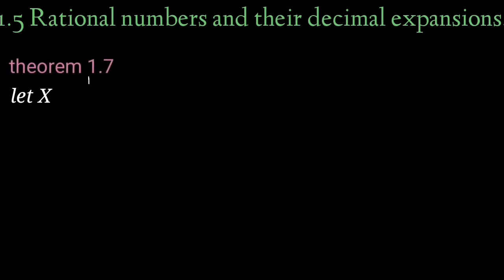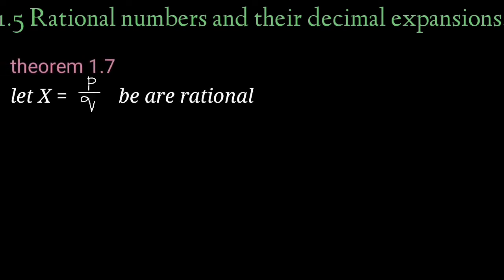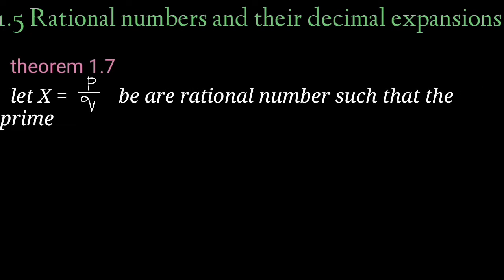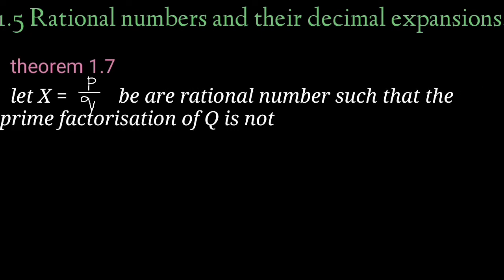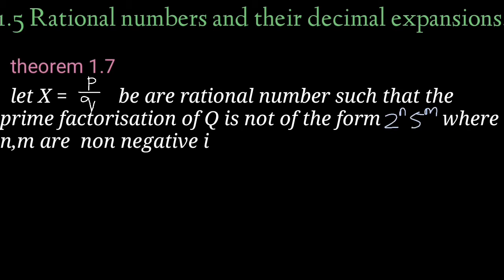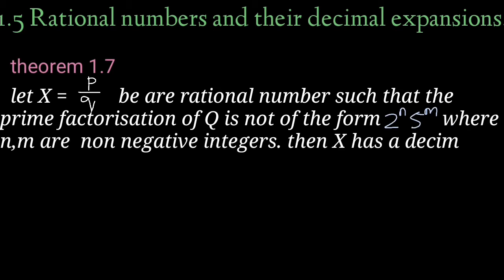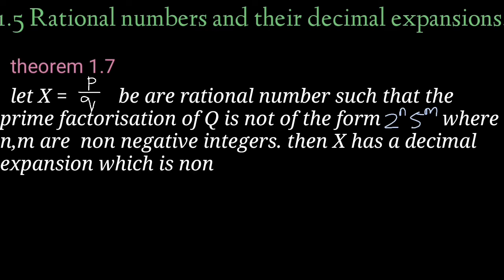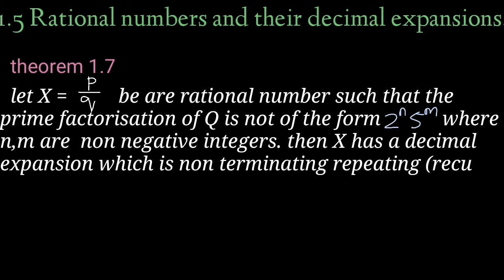Theorem 1.7 tells that let x equal to p by q be a rational number such that the prime factorization of q is not of the form 2 raised to n, 5 raised to m, where n, m are non-negative integers. Then x has a decimal expansion which is non-terminating repeating or recurring.